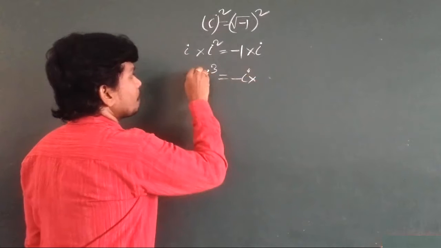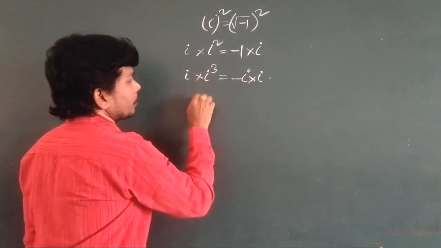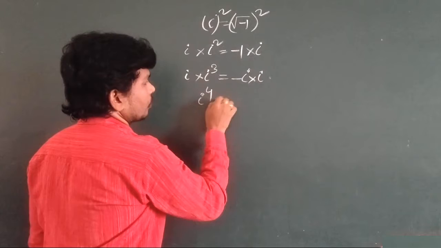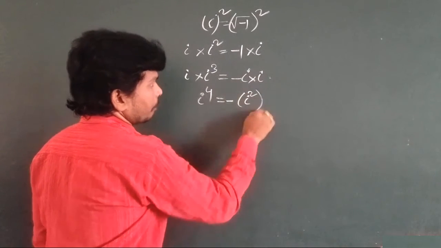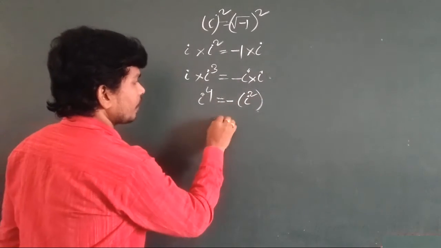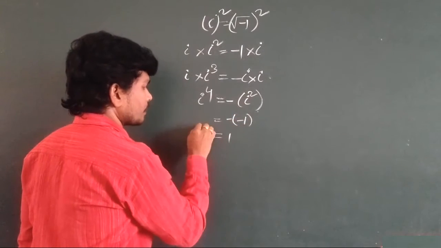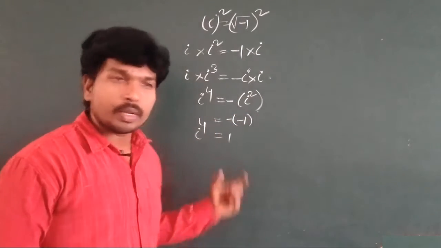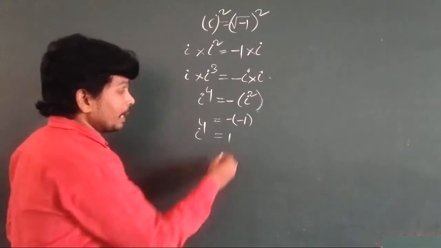And again you multiply with i on both sides. i into i cube, i power 4, is equal to i into i square, okay? So what is the i square value? Minus 1. So minus into minus 1 is plus 1. Therefore, i power 4 is equal to 1. Again multiply with i.